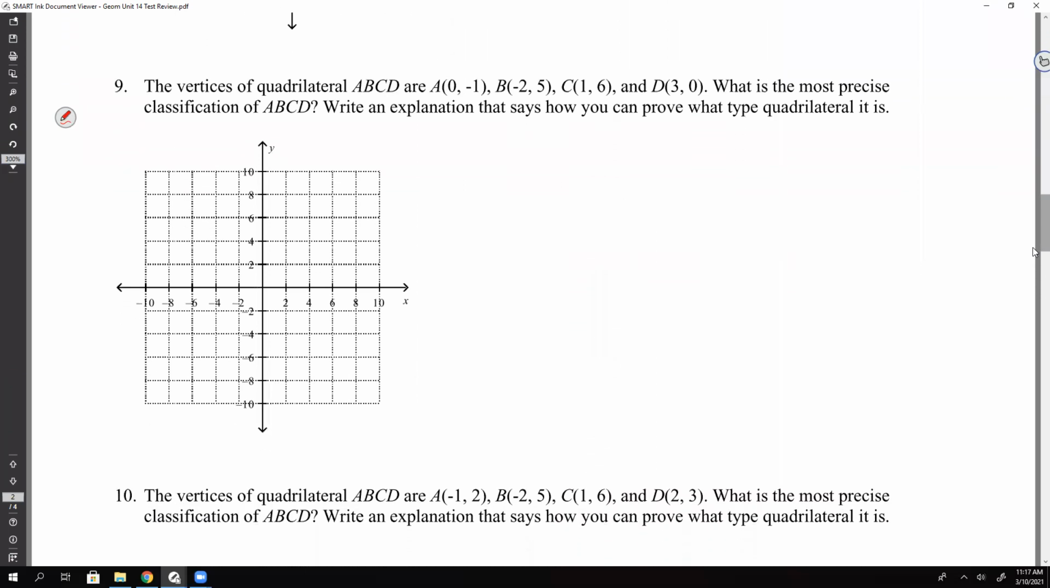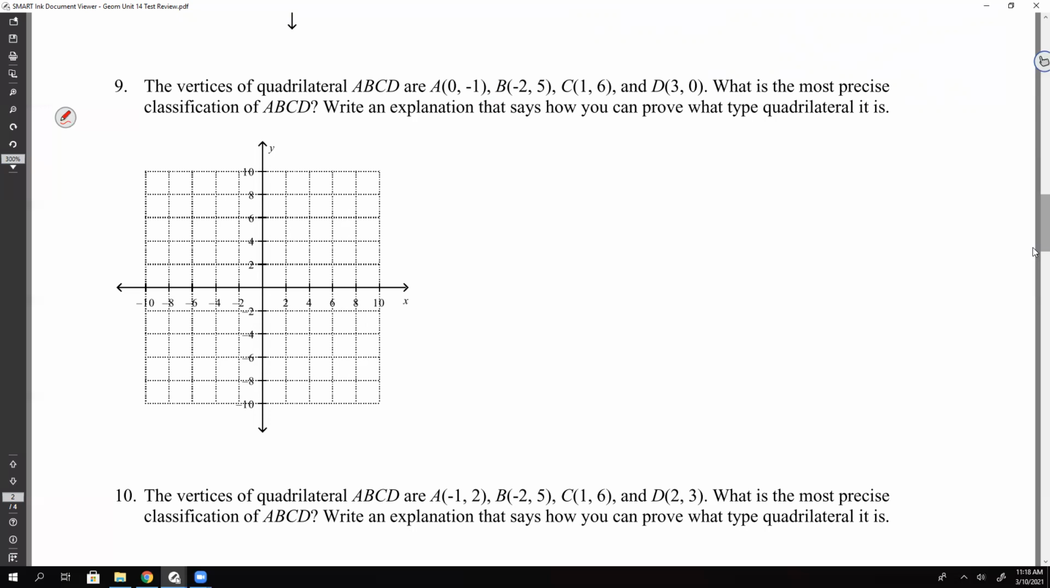Okay, number 9. These 2 problems are the longest ones, okay? So get ready. But then after this, the other ones are much faster, okay? It says the vertices of quadrilateral ABCD are at those points. And it says, what is the most precise classification?